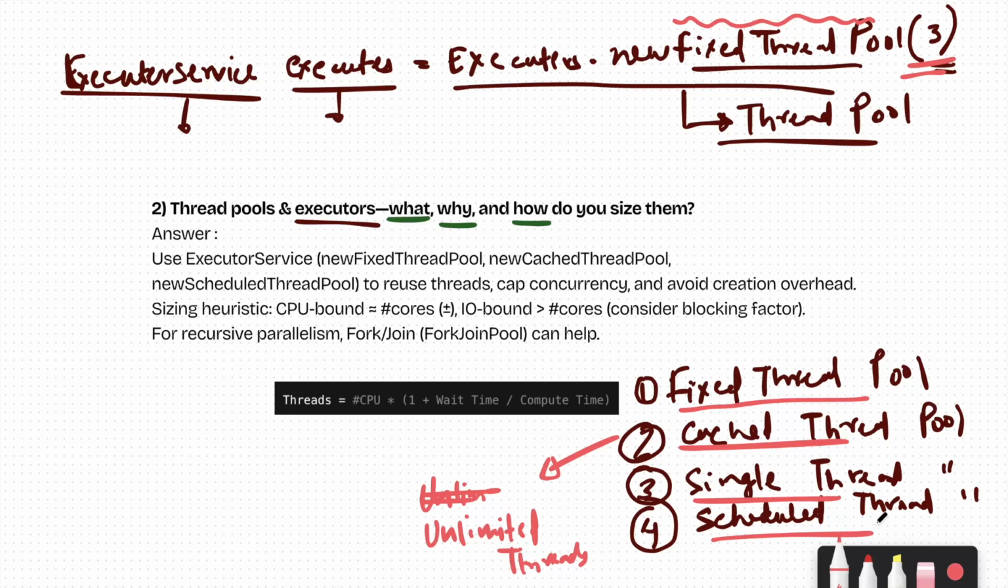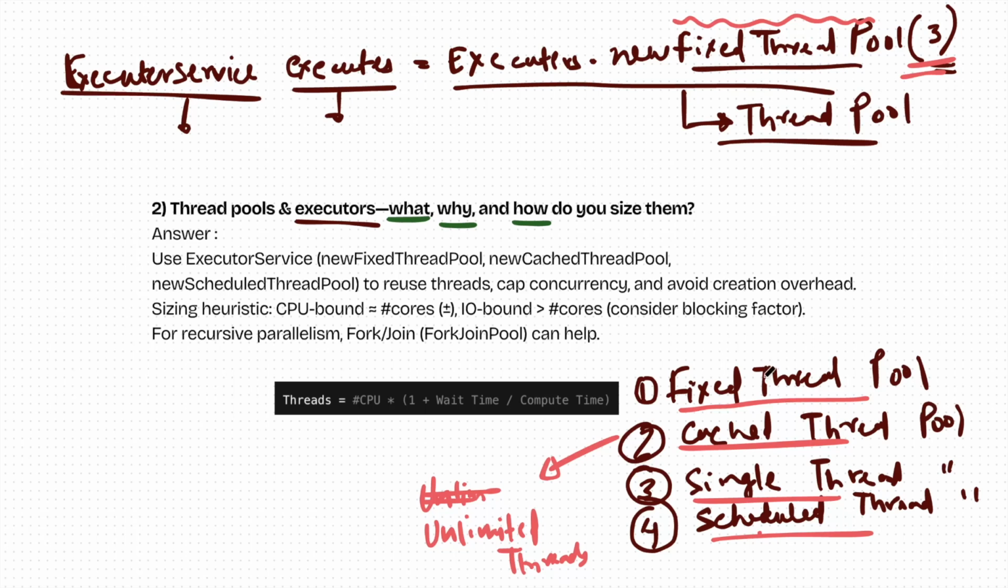And at last, the scheduled thread pool, which is rarely used. This thread pool is created to have a periodic function. So if you want to create threads after every certain period of time, then you use this scheduled thread pool.